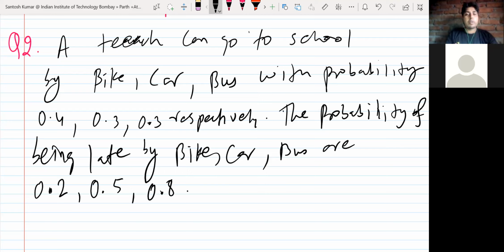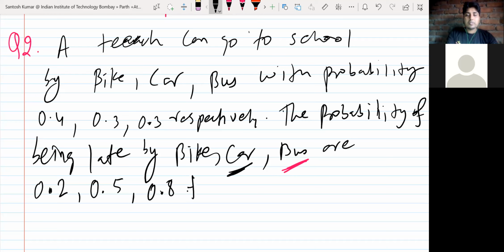So see, a teacher has three options. Either he can go to school by bike or car or bus. So the chance of selecting bike is 0.4, the chance of selecting car is 0.3, the chance of selecting bus is 0.3. And if he selects a bike, then the probability of being late is 0.2. If he selects car, then the probability of being late is 0.5. If he selects bus, then the probability of being late is 0.8.